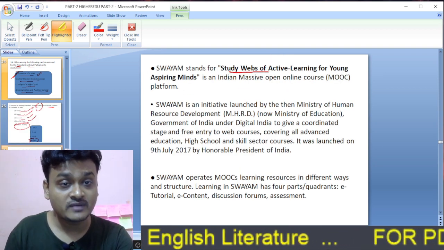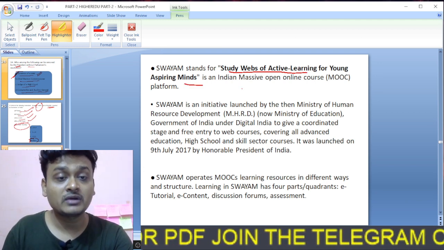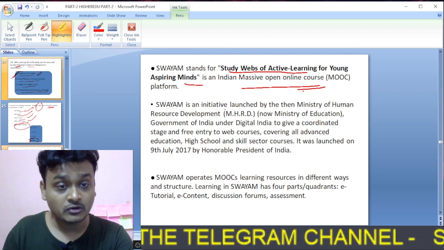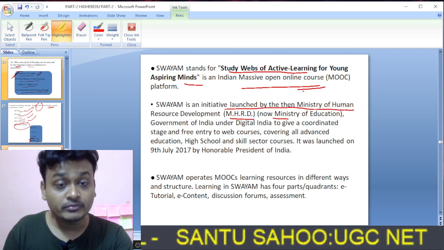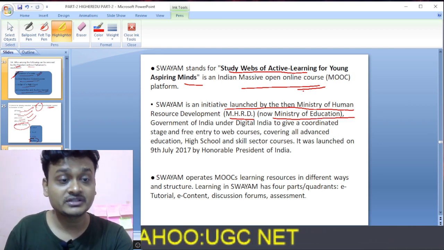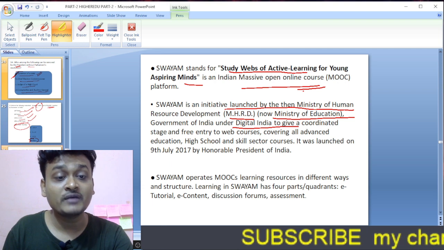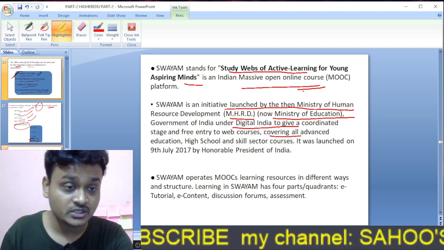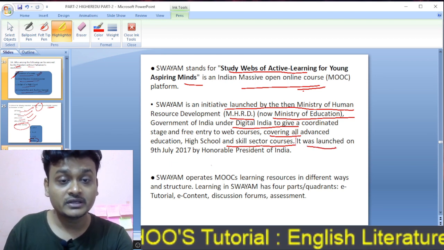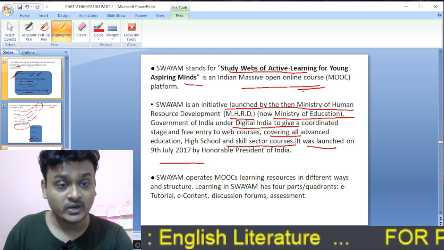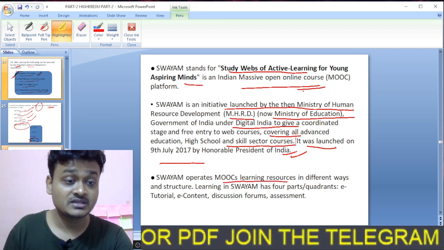Moving on to the explanation. SWAYAM stands for Study Webs of Active Learning for Young Aspiring Minds. It is a MOOC platform, that is Massive Open Online Course. SWAYAM is an initiative launched by the Indian Ministry of Human Resource Development, MHRD, now called MOE, the Ministry of Education, Government of India, under Digital India, to give a coordinated stage and free entry to courses covering higher education, high school and skills sector courses. It was launched in 2017 by the Honorable President of India.